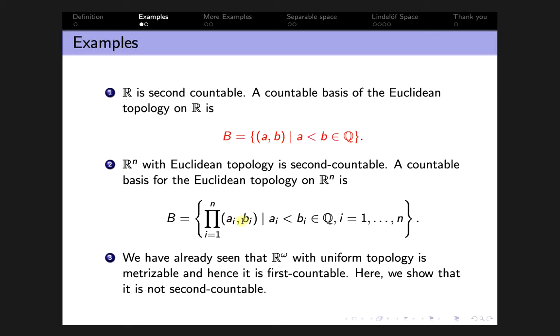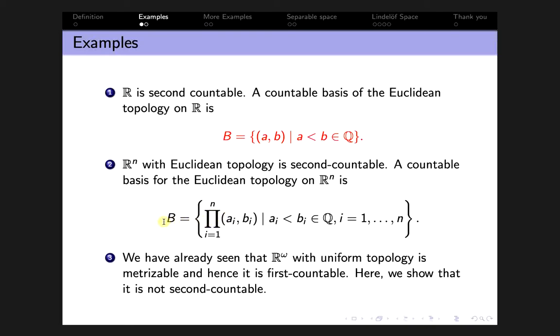Here a_i and b_i are all rational numbers, and a_i is less than b_i for every i equal to 1 to n. This is countable because Q is countable, so this collection B is also countable, and it is a countable basis for the Euclidean topology on R^n. Therefore R^n equipped with Euclidean topology is second countable.